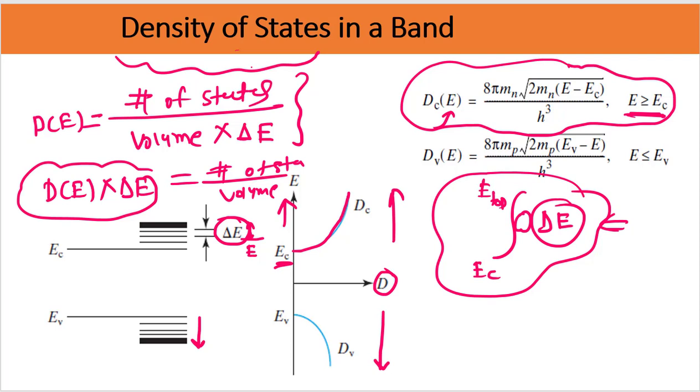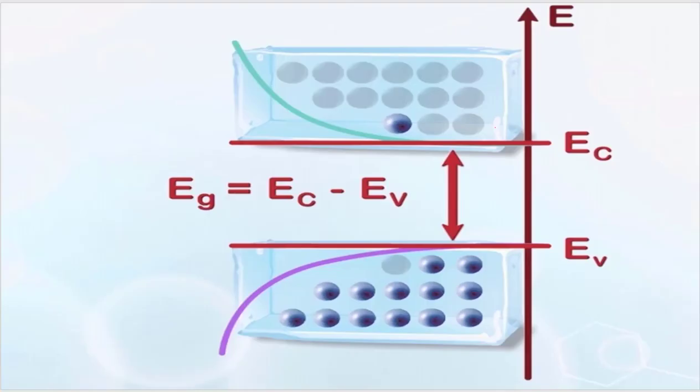Now remember, we need to calculate the number of states, not the density of states. So the number of states would be D of E multiplied by whatever energy range we are interested in. So this would be the total number of states. Now the second thing is, what is the probability?